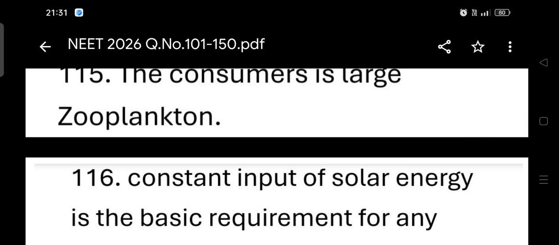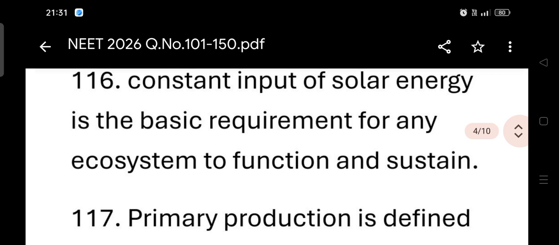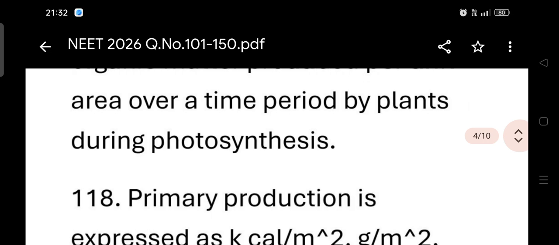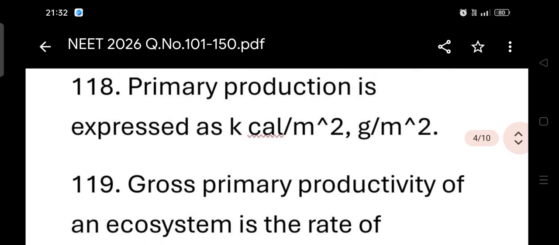Constant input of solar energy is the basic requirement for any ecosystem to function and sustain. Primary production is defined as the amount of biomass or organic matter produced per unit area over a time period by plants during photosynthesis. It is expressed as kcal per meter square or g per meter square.